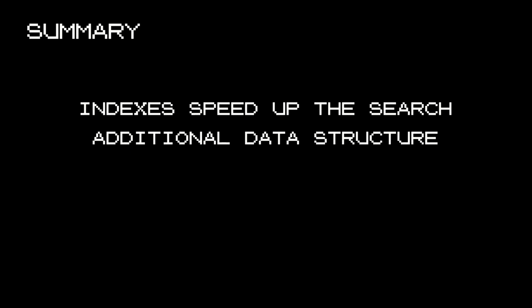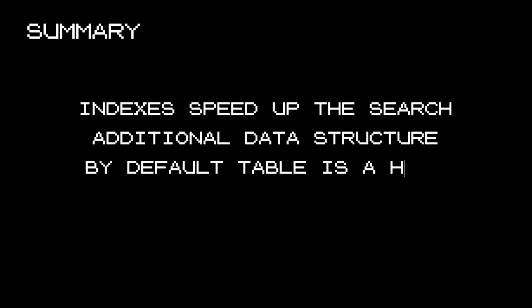So the summary, finally. Indexes speed up the search. We saw it. They allow us to find things faster. But they are additional data structures, so it comes at a cost. They have to be built, and rebuilt after some operations. And by default, a table is a heap. This is what we saw at the very end. No one is really using the index organized table.